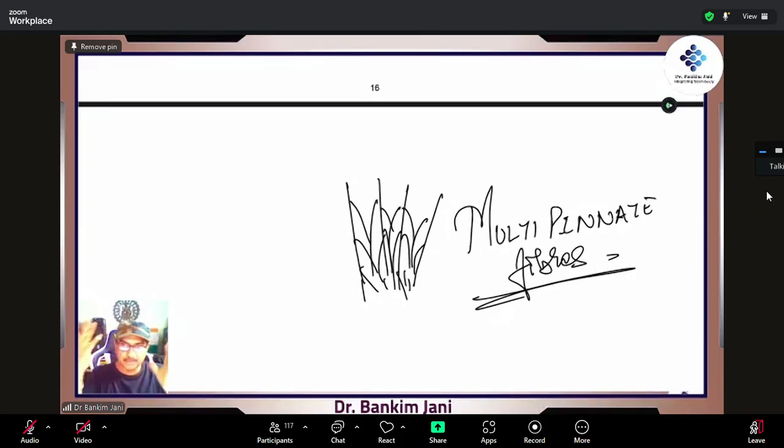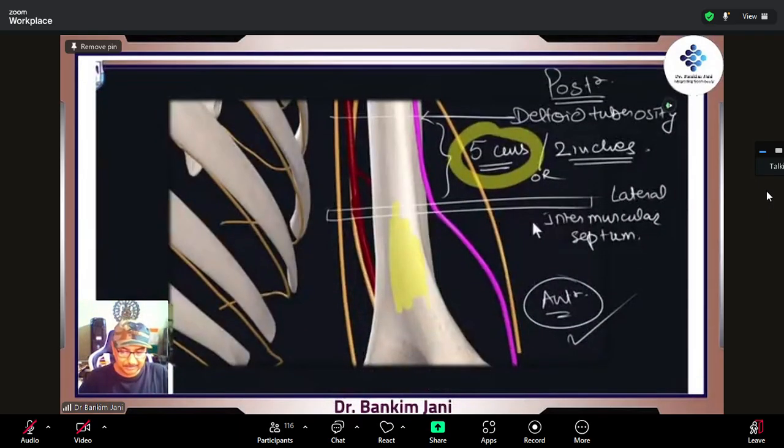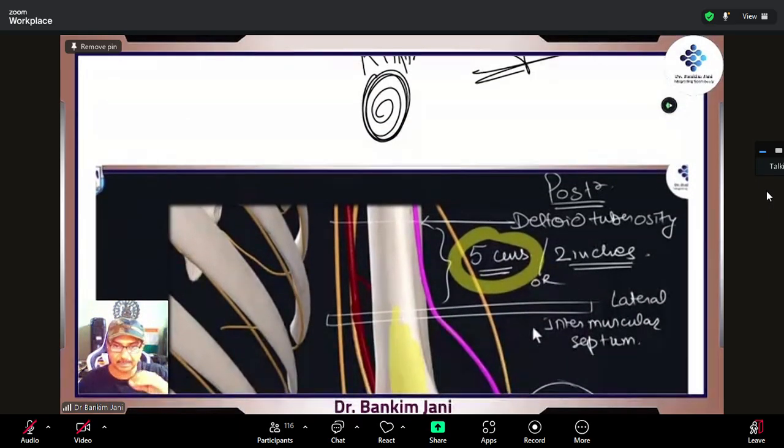Basic function, it focuses the strength at one point. That's the reason when it is inserted in the deltoid tuberosity, it will generate so much power that it will create a tuberosity, right? It will create a tuberosity, a big rough area which can be felt easily. So that is the deltoid tuberosity.